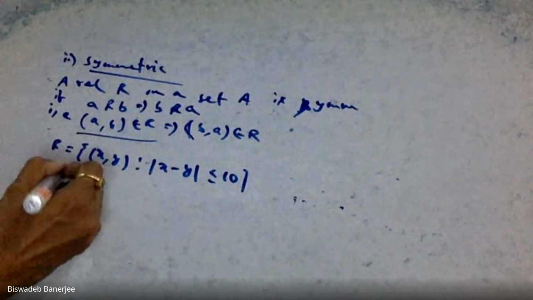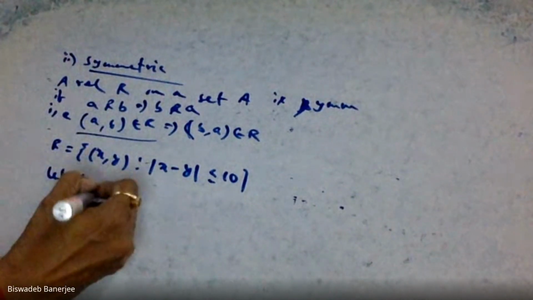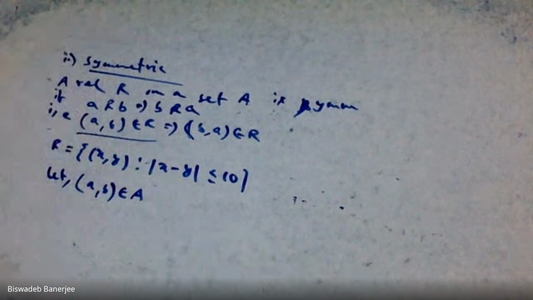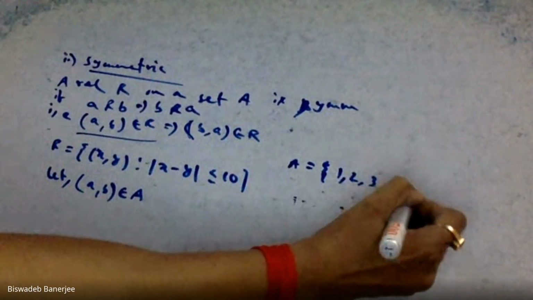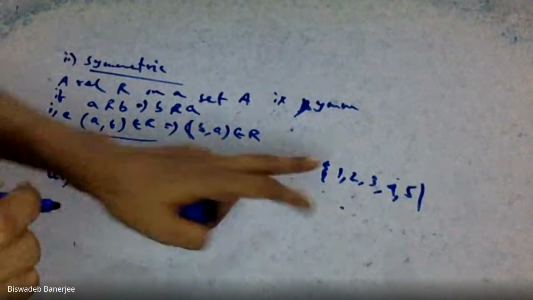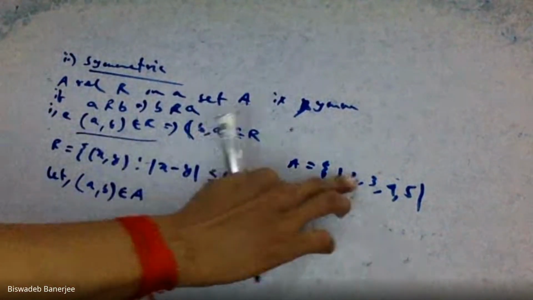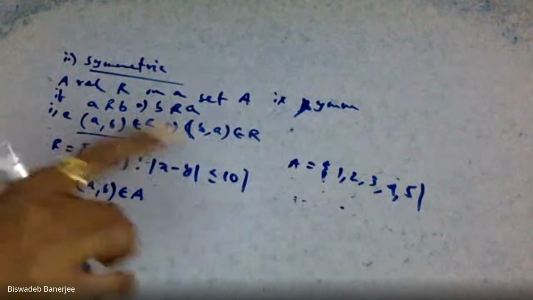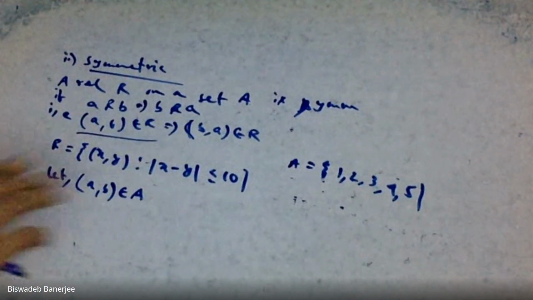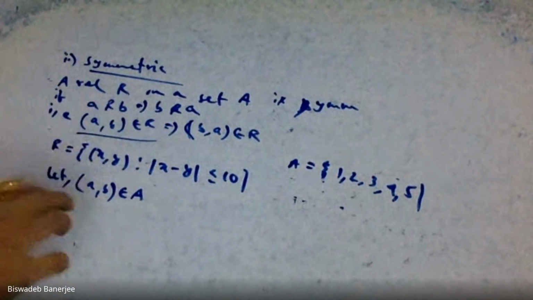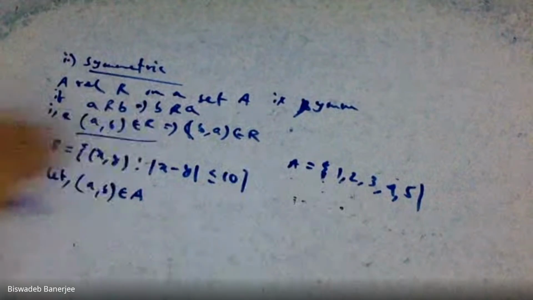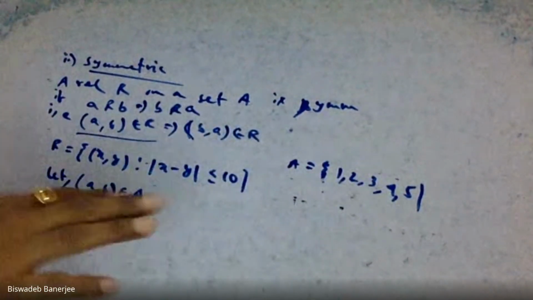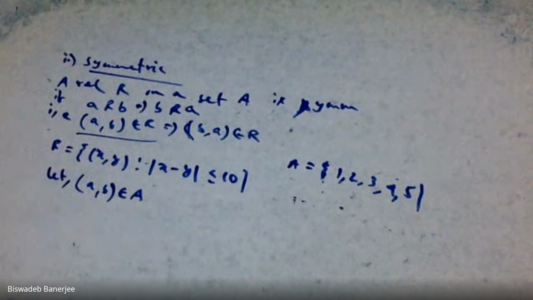Let (A, B) belong to the set capital A, whatever be your set capital A. Suppose capital A is, say, {1, 2, 3, 4, 5}. You can take any two members from this set, say 1, 2, or 1, 3, or 1, 4. But you don't need to take like this. Take any two members, A, B belonging to A. A, B can be 1, 2. A, B can be 2, 3. A, B can be 4, 5. Any two.